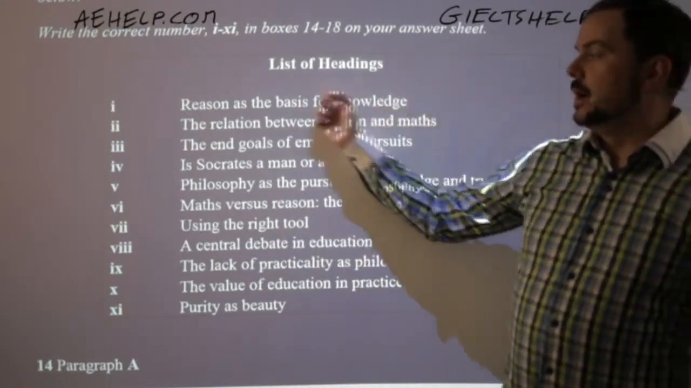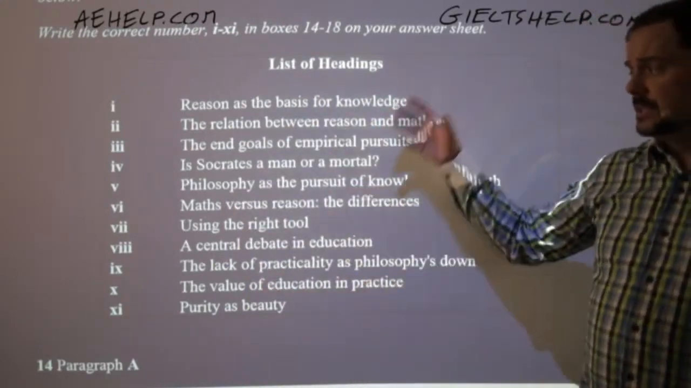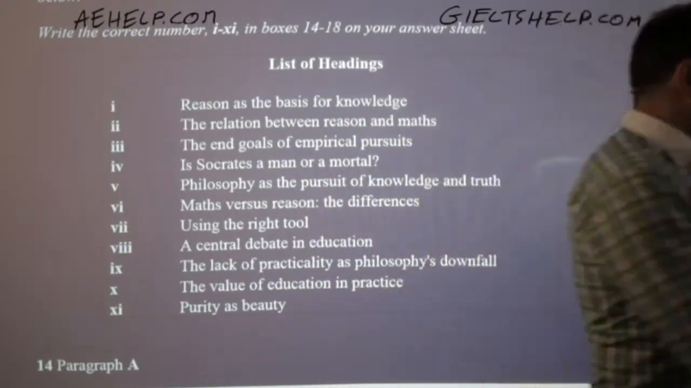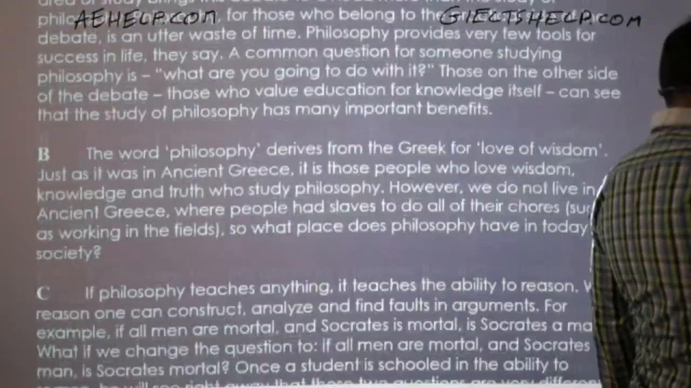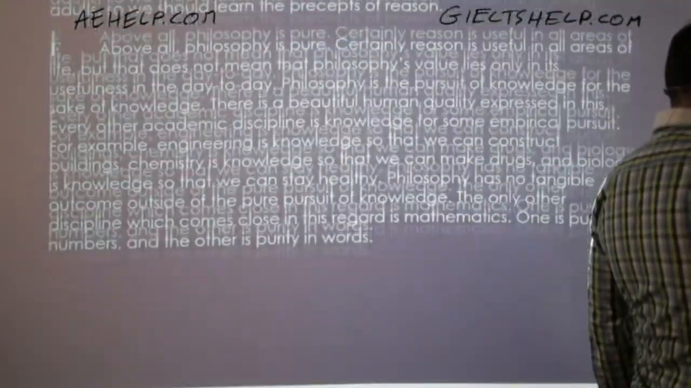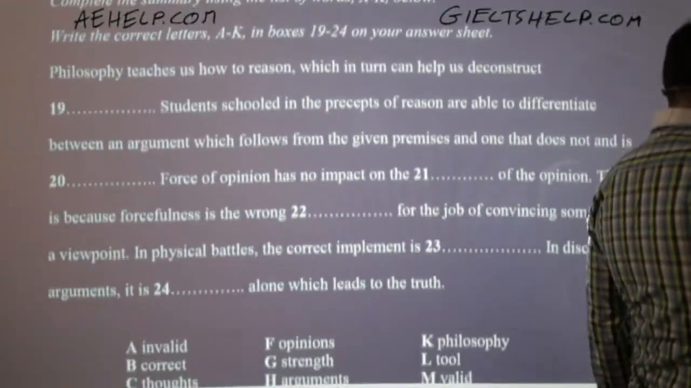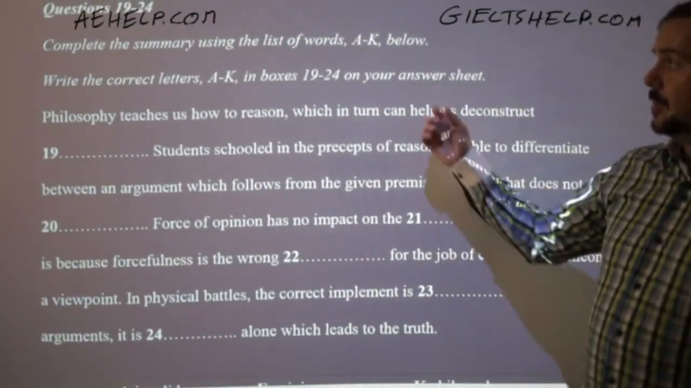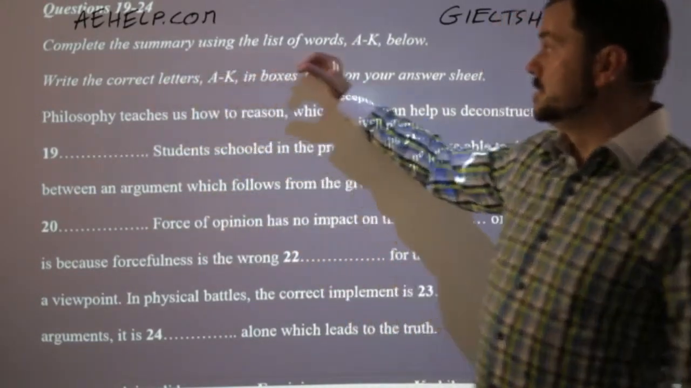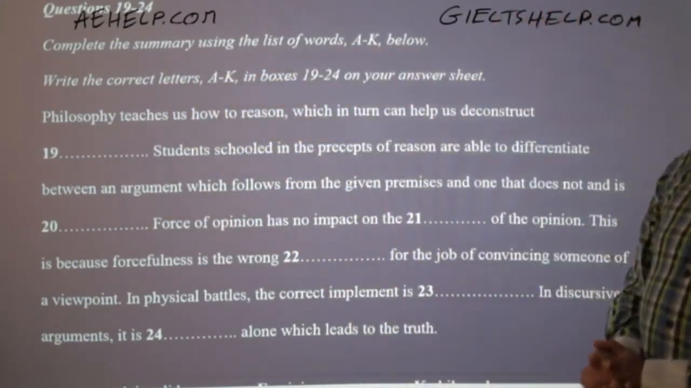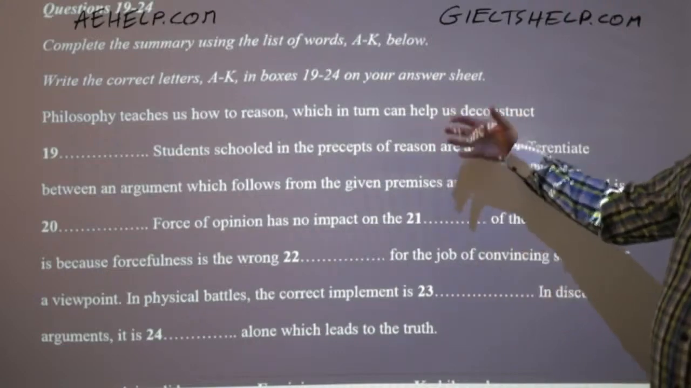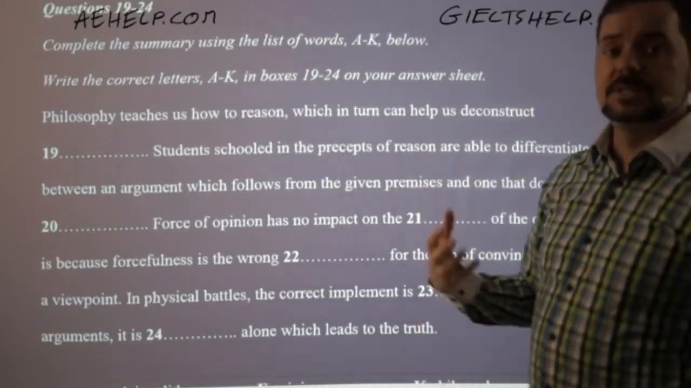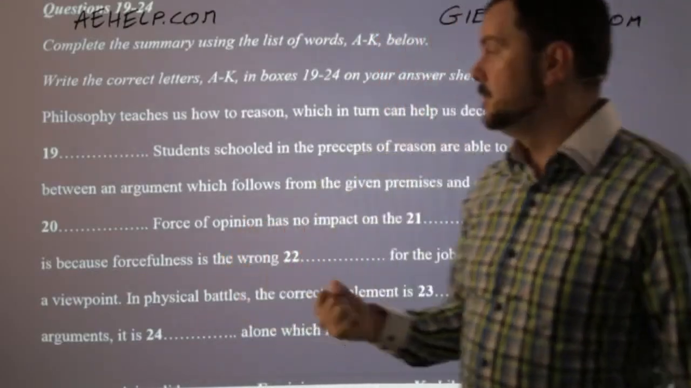All right, so here we have this list of headings. We've gone through them. We've done some paraphrasing. Now we can look at the other questions, Angelo, to give you a full response to your question. Here we have a summary. It says complete the summary using the list of words. Definitely this one we should skim over quickly before we read the passage, because it will help us to understand the passage.